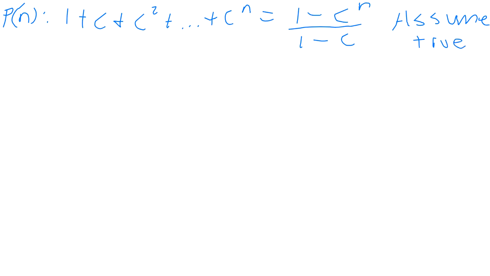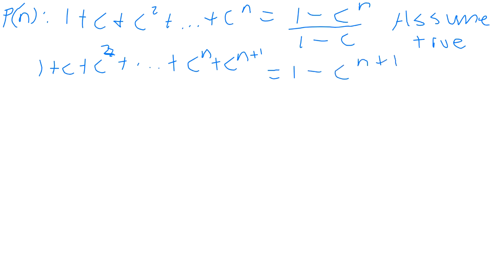Now, let me show you what we want to get. For the p of n plus 1, we want to get to the stage where we can show that 1 plus c plus c squared plus dot dot dot plus c to the n plus c to the n plus 1 is equal to 1 minus c to the n plus 1 over 1 minus c. We're going to increase it by 1. That is our goal. That's what we want to get to.